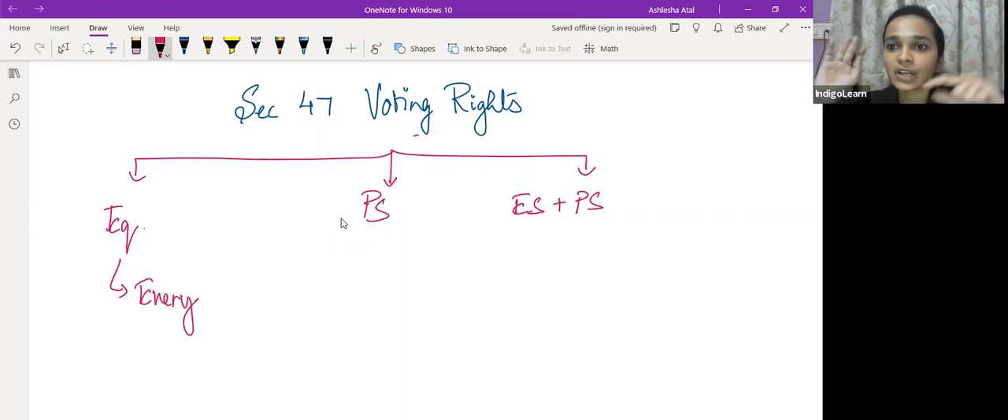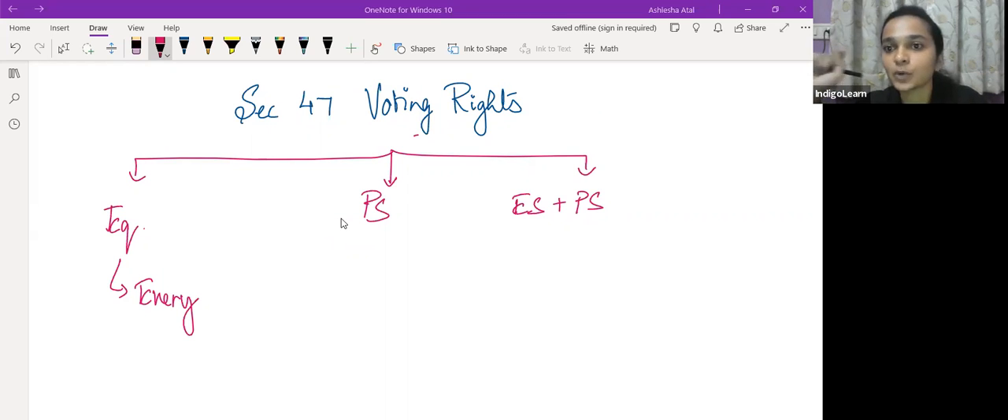Show of hand में तो you cannot count the number of shares. Show of hand में one person is equal to one vote. One member is equal to one vote. The other means of voting is voting by poll. अभी poll में क्या होता है? Whenever voting by poll is happening, the vote is calculated in proportion to this person's share in the paid up capital.